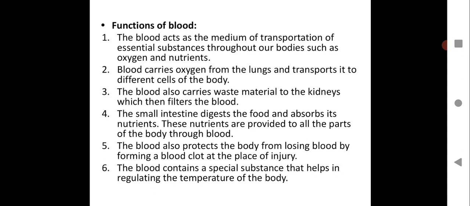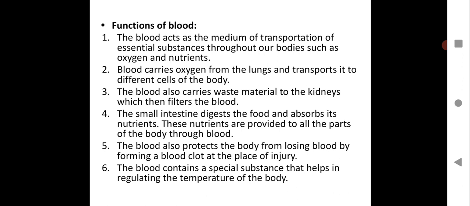Otherwise, with a very small cut, all the body's blood would be lost, and that would be very harmful, and that can lead to death. But it will never happen. With a small injury, the blood loss is taken care of by blood clotting.